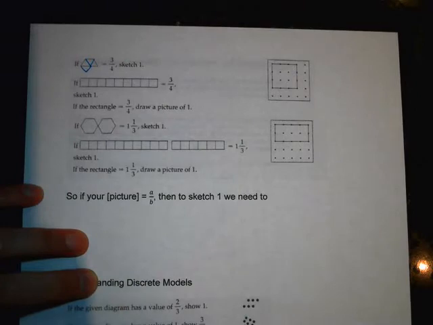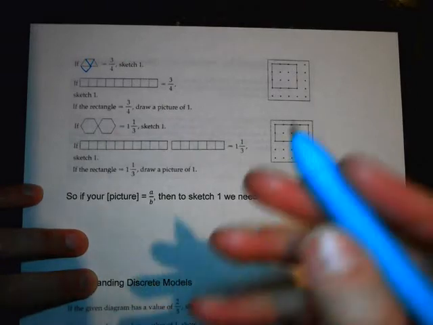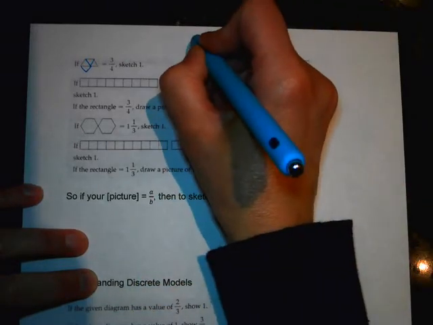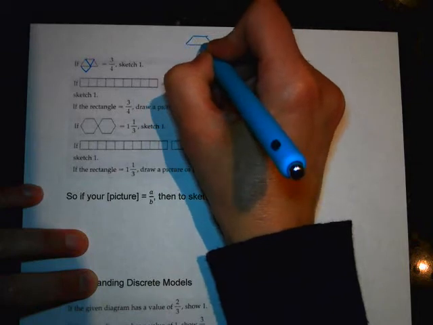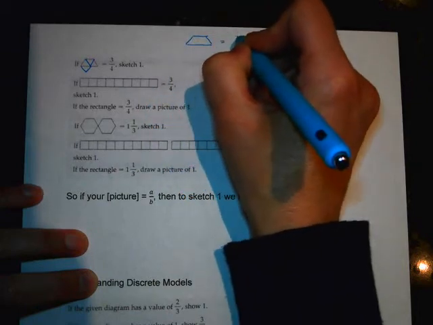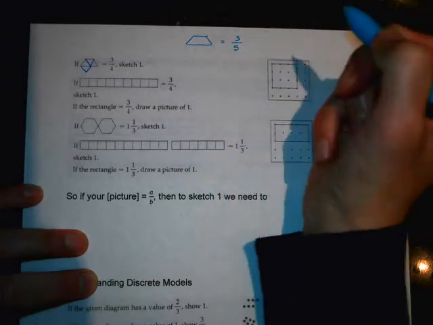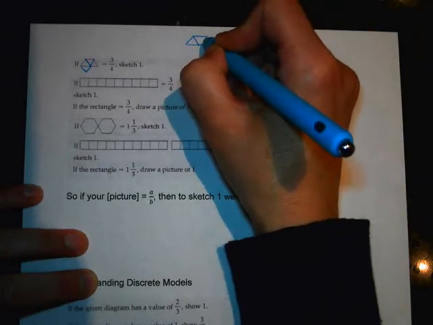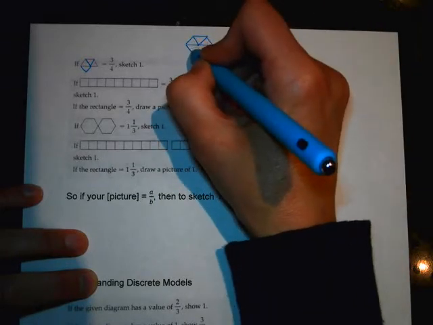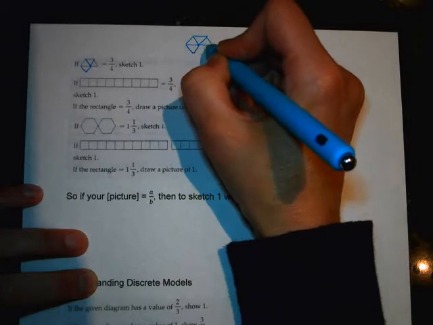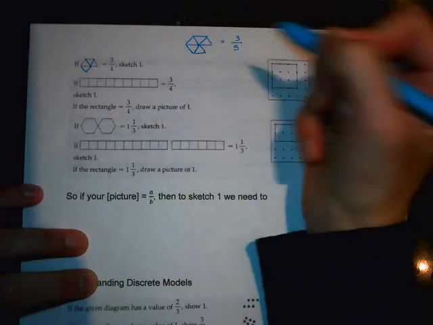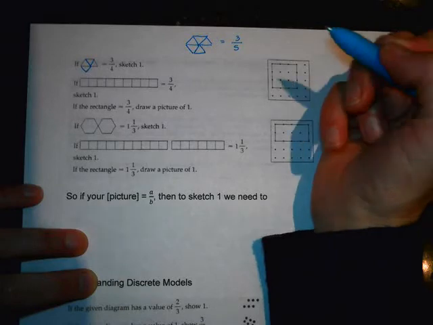If they said, for example, they said the trapezoid equals 3/5, then we would say, okay, well, we've got 3 out of 5 parts, and now we have to add 2 more triangles. And that's what 3/5 would look like, because we need 5 parts to get to 1.